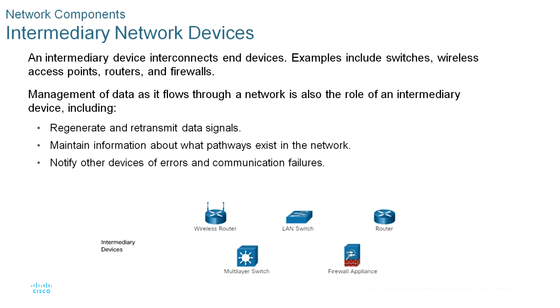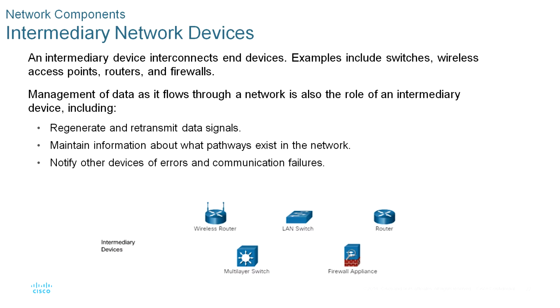Now you can see the part of the internet network components, intermediary network devices. Intermediary devices connect the individual end devices to the network. They can connect multiple individual networks to form an internetwork. These intermediary devices provide connectivity and ensure that data flows across the network.